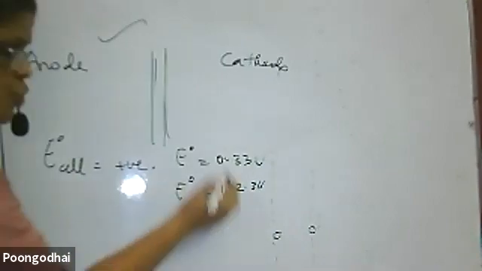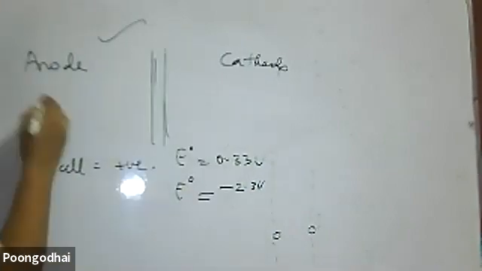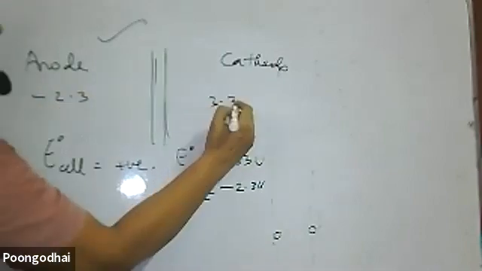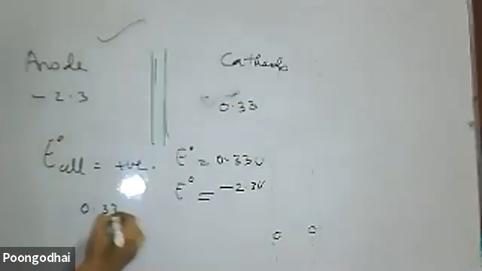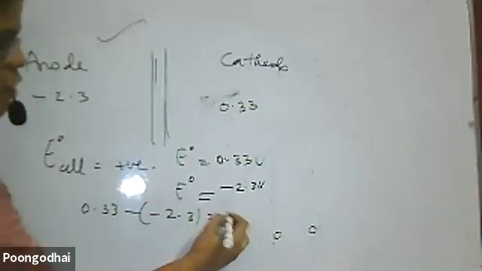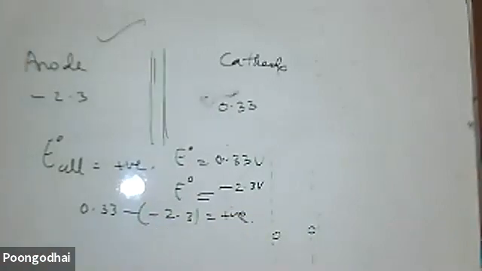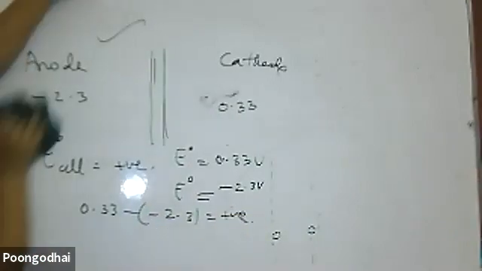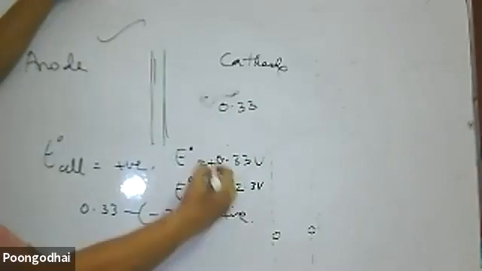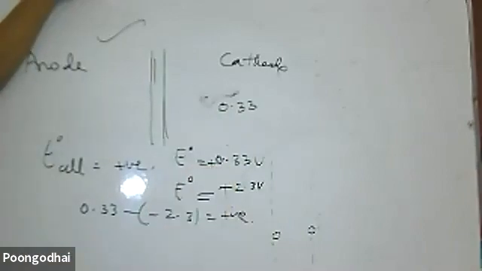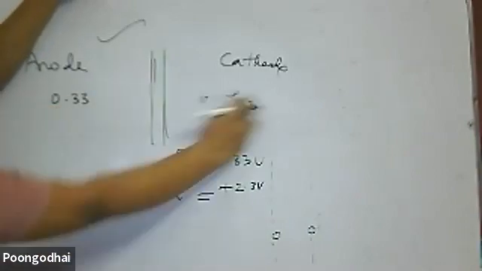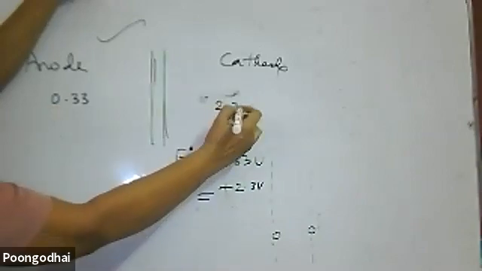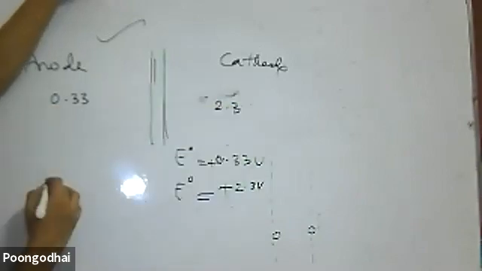Among the two values, if one is positive and another is negative, the negative value will be the anode and the cathode will be of positive value. Then only E cathode minus E anode will be positive. If both are positive, again the lesser value will be the anode and the higher value will be the cathode. In that case, 0.33 will be the anode and 0.23 will be the cathode. Then only E naught cell is equal to E naught cathode minus E naught anode will be positive.